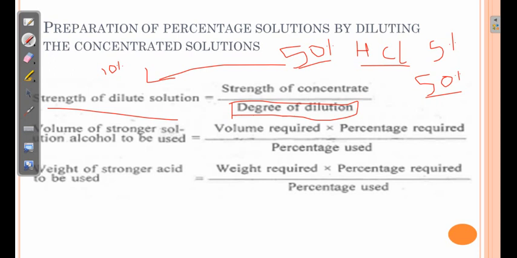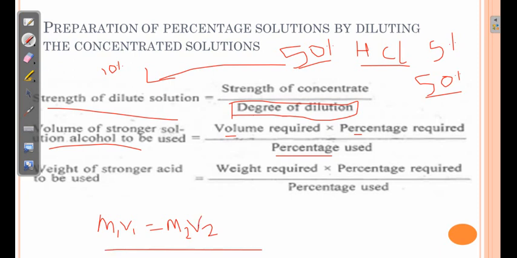Then volume of stronger solution or of alcohol to be used, that is volume required multiplied by percentage required divided by percentage used. It is similar to the equation which we already studied, M1V1 is equal to M2V2. Okay, it is similar to this equation. So by using this equation also you can find out.